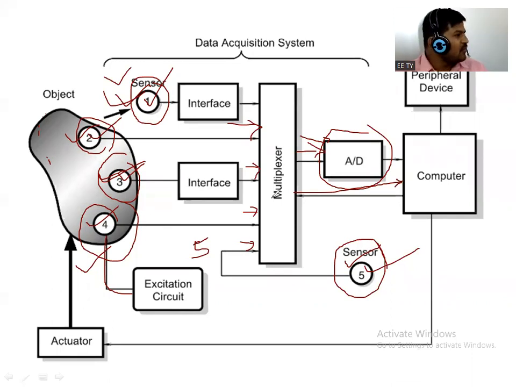The other sensor is passive. It will not require anything to enable the operation of that sensor. It will not require an excitation circuit or extra source. So these types of sensor are passive sensors. This is non-contact type. For example, anyone can tell a non-contact type sensor example.